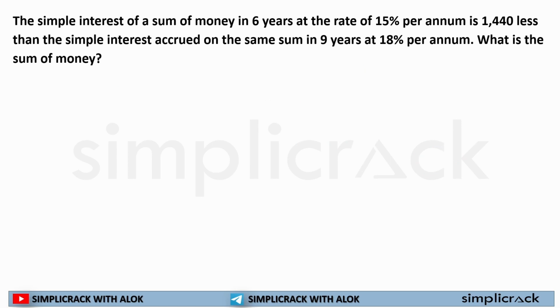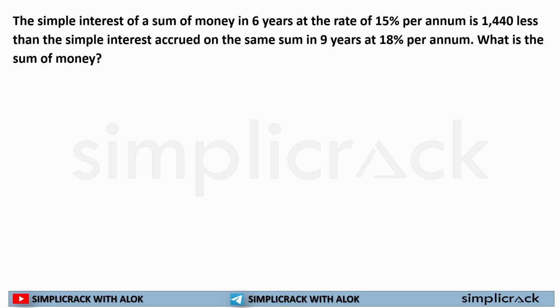Okay. The next question. See, first thing, you should not be worried about the language of the question. We will simplify the language and you'll see how I'm simplifying it and how you can also do it. Okay. So the simple interest of a sum of money in 6 years at the rate of 15% per annum is 1,400 less than the simple interest accrued on the same sum of money in 9 years at 18%.